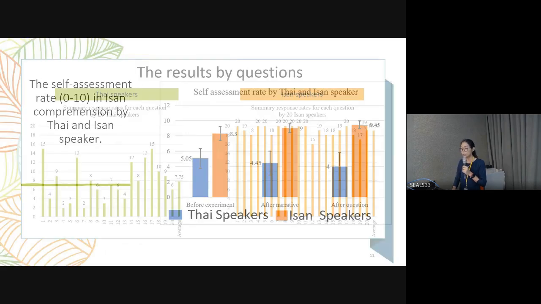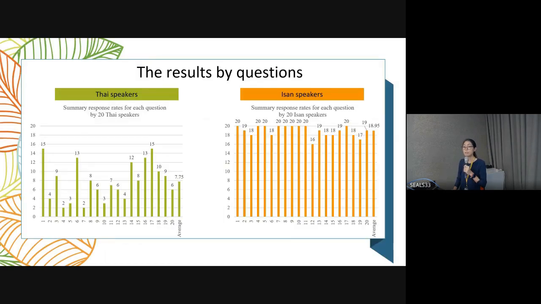And we are going to look at the questions. We have the 20 questions. It is a comprehensive set of questions from the narrative of each segment. For the 20 questions, as you can see here, the green color is the Thai speakers, and the orange color is the Isan speakers.